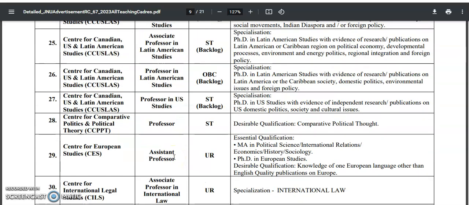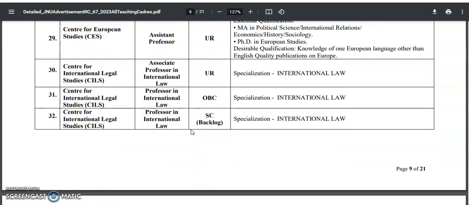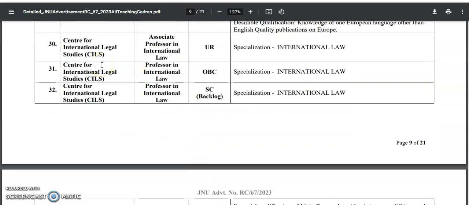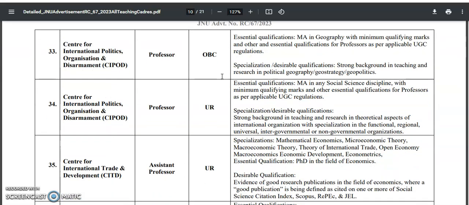So professor for comparative politics and political theory, and assistant professor for the Center for European Studies. For this one, MA in political science, international relations, economics, history or sociology, and PhD in European studies is required. And legal studies and international legal studies. So associate professor and professor, SC or OBC category vacancies are there.